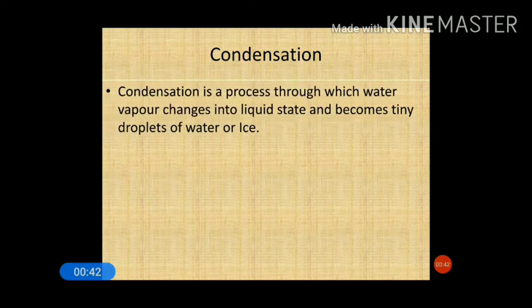First we'll see the meaning and definition of condensation, although we have already gone through it in the previous video. This is just a revision. Condensation is a process through which water vapor changes into the liquid state and becomes tiny droplets of water or ice when it comes in contact with any cold surface.